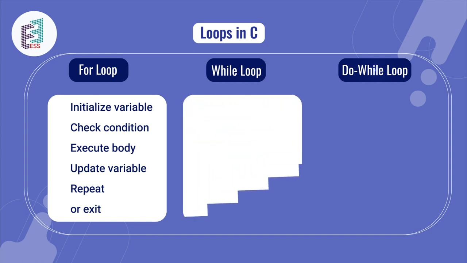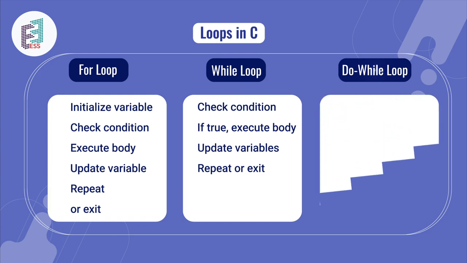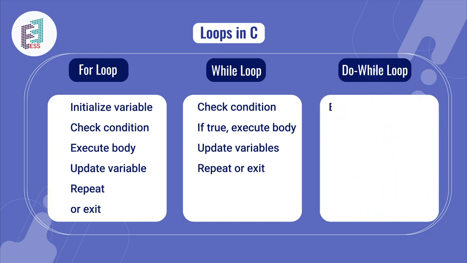In the while loop, it is different. First it checks the condition, and if it is true, it goes through, executes the body and then updates the variable, and it repeats, or else it goes to the exit. In the do while loop, it executes the body directly and then checks the condition. If it is true, it repeats, or else it goes to the exit.